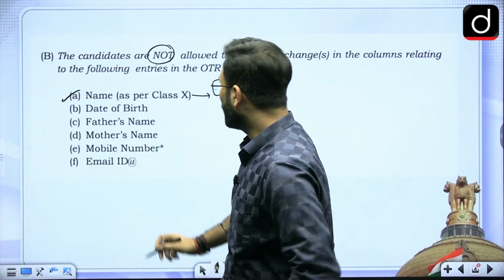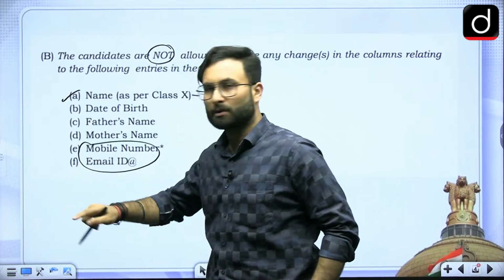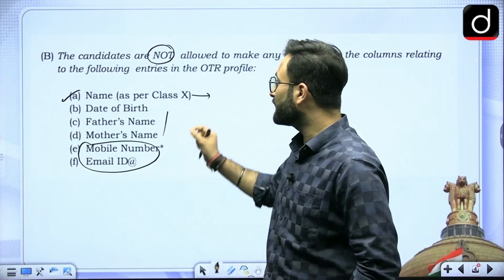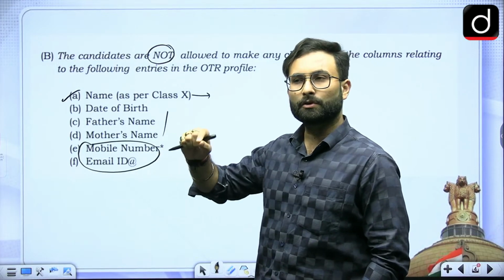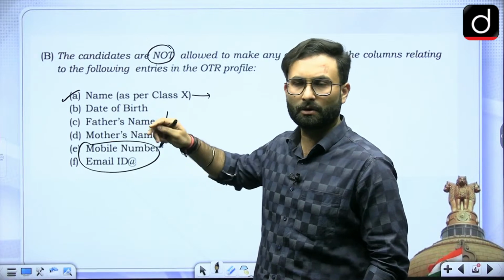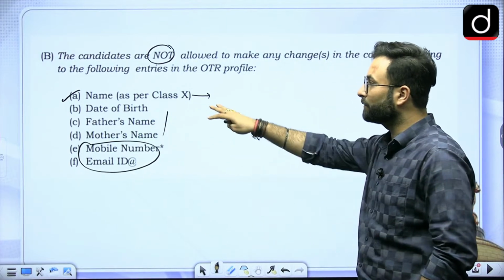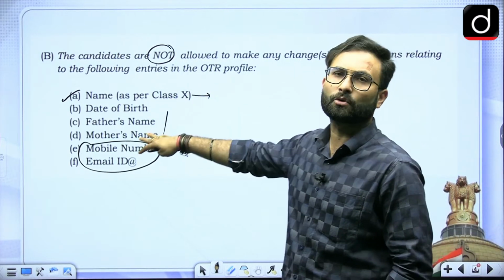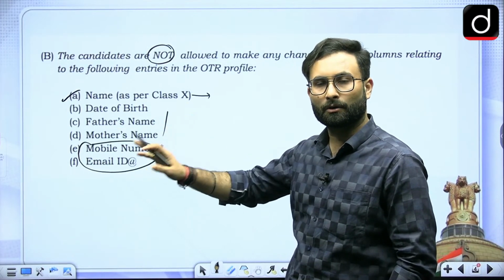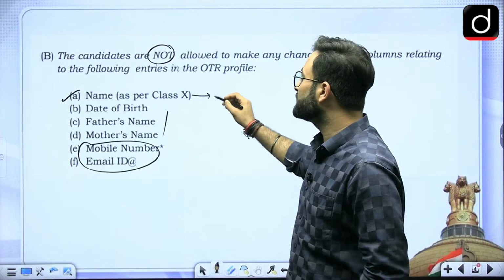Now for email ID and mobile number we will be talking separately, but when we are talking about these entries, you won't be able to make any change right now. Other than that, when we talk about any kind of error or issue which you might have filled in wrongly in the first go, there are chances that you can actually go for amendability or change in that for one time.